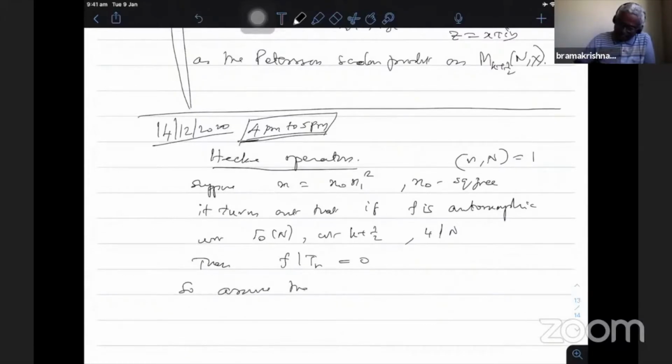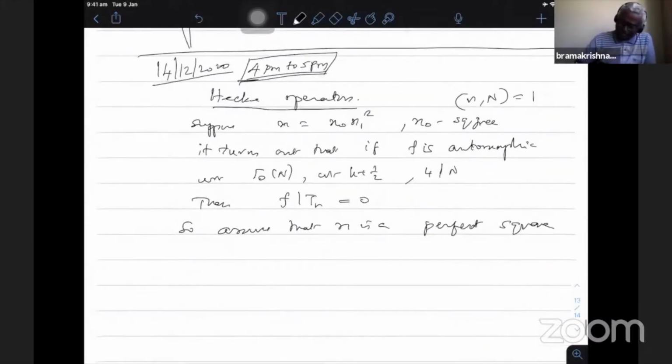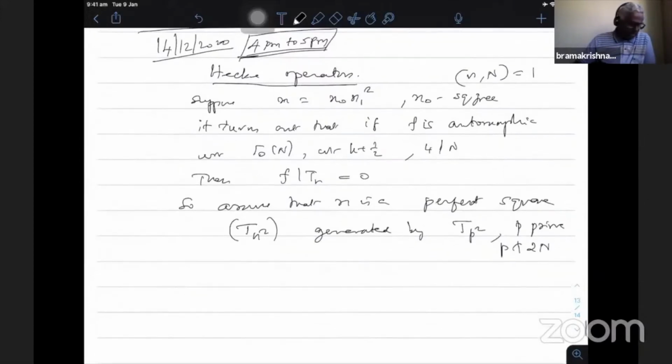Assume that n is a perfect square, and then consider the Hecke algebra of T n square. It is generated by Tp square, p a prime, and p not dividing 2N.